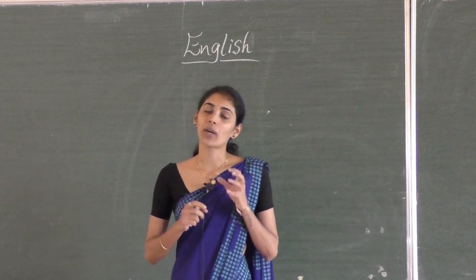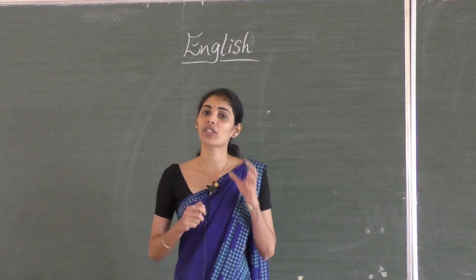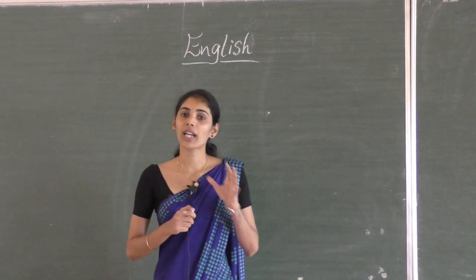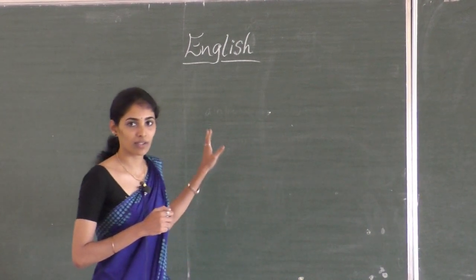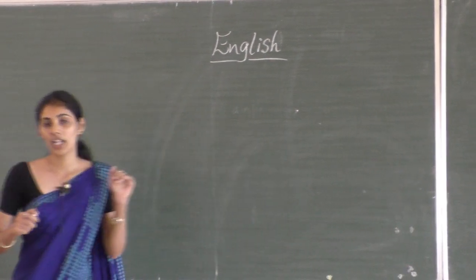I'm going to discuss 1 mark questions which can appear in the examination, especially from the chapters Romeo and Juliet and On Children. I'm going to write all these questions on the board so that you can write them down. After writing the question, I'll discuss the answer. So now let's begin.